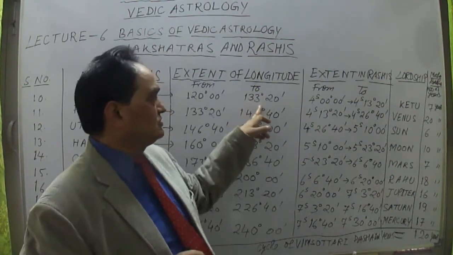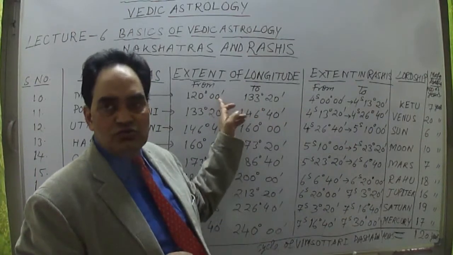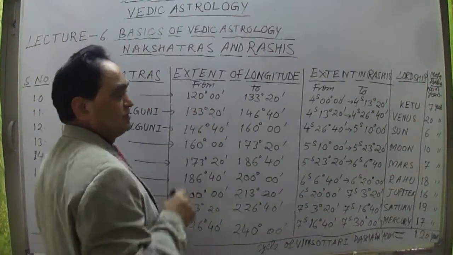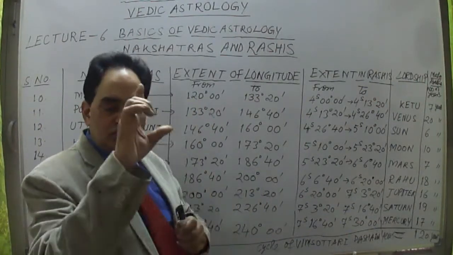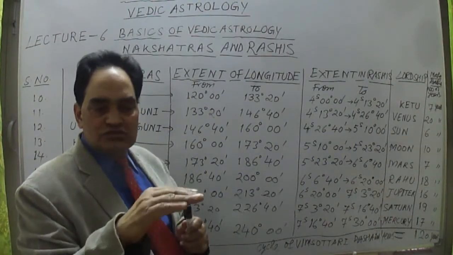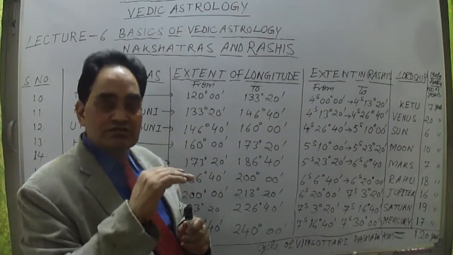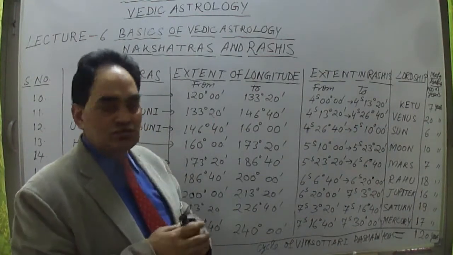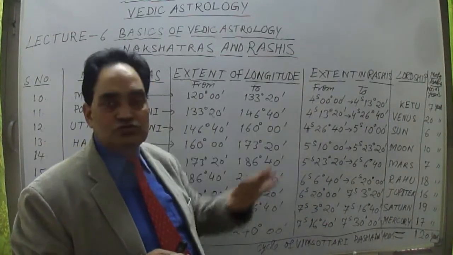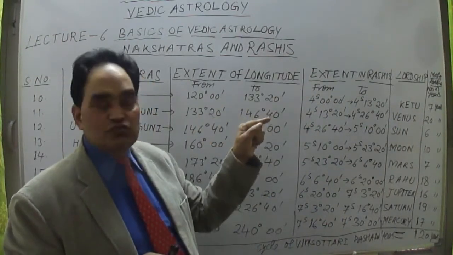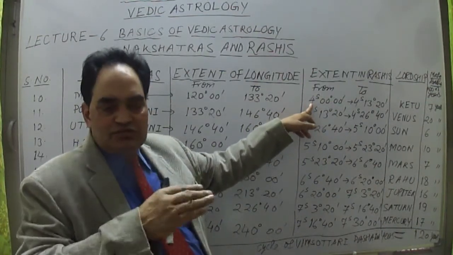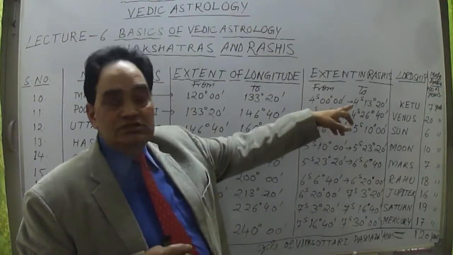So that angle is 133 degree 20 minutes, because 13 degree plus 20 degree, that means 33 degree 20 minutes. So this is falling in 4 sign past, because in those 9 nakshatras, in the first lot of 9 nakshatras, up to the 4th sign, that means Cancer sign, was completed. Now Cancer sign, this is known as Cancer sign past, or 4th sign past, 00 degree 00 minute to 13 degree 20 minutes.